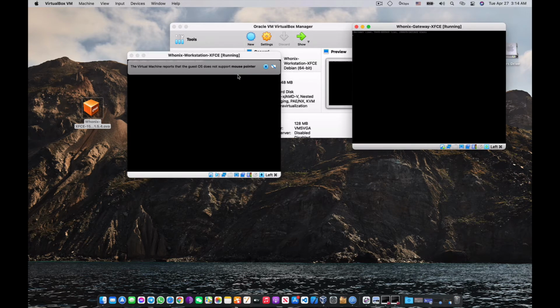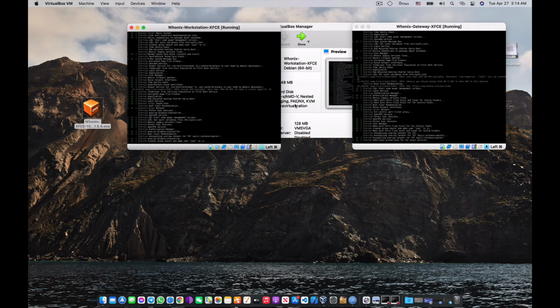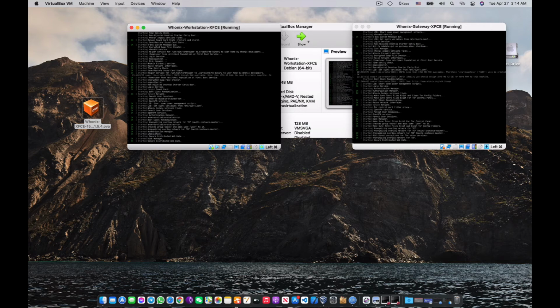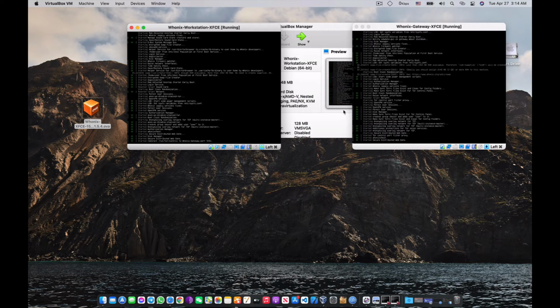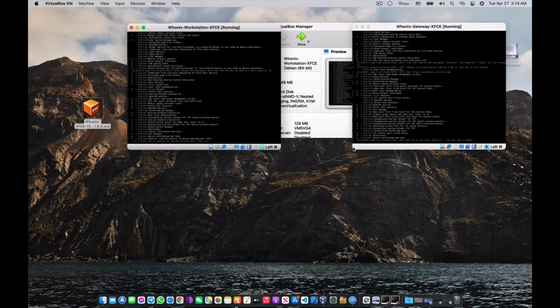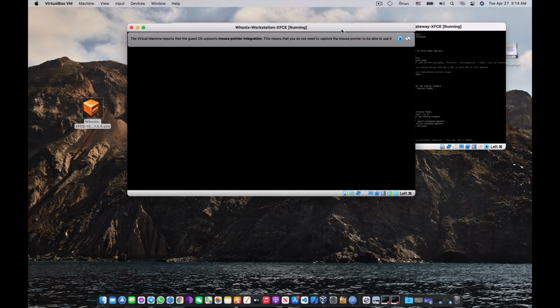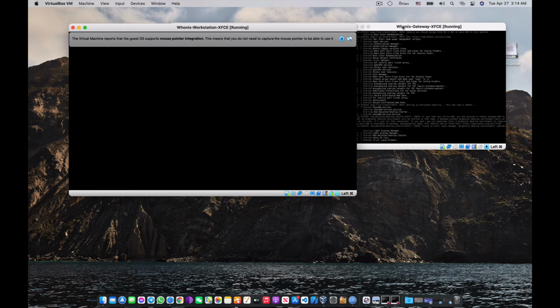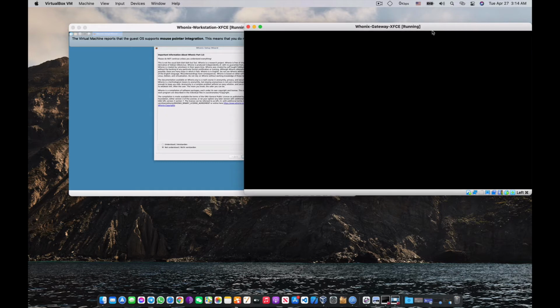So it's going to take some time. Okay, booting up. No worries about the screen, because we will be able to resize the screen as well. We're almost here. Okay. Boom. You're here. Awesome. This is the gateway.